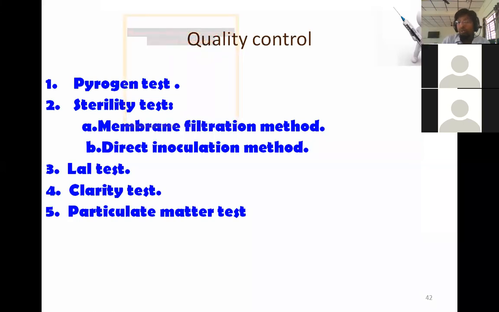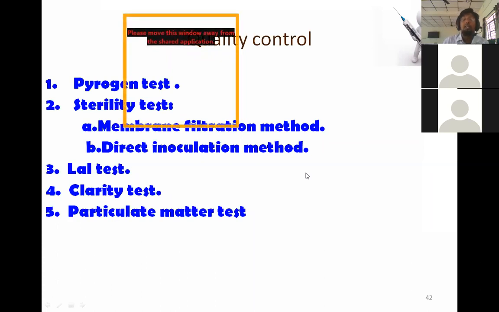And at last, we will go for the sterility testing also. In sterility testing, we will find out whether our formulation is sterile or not. The first method is the membrane filtration test, the second method is the direct inoculation method. The direct inoculation method is so easy. You will take the formulation, take some portion and inoculate it in the culture medium, and you will incubate it for 24 hours, and you will see whether any bacterial growth, colonies of bacteria, is coming or not. If there is no growth of colonies, it means your formulation is safe or sterile. If at all any growth is there, then it means your formulation contains certain pathogens or bacteria, and it is not sterilized.